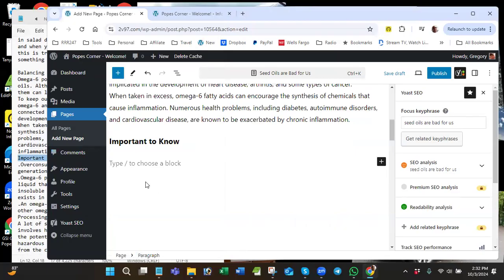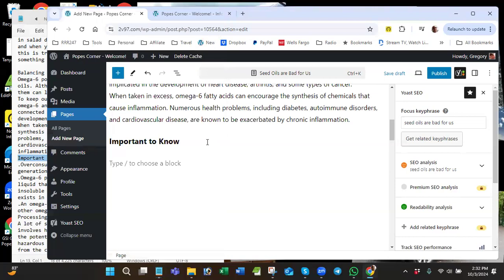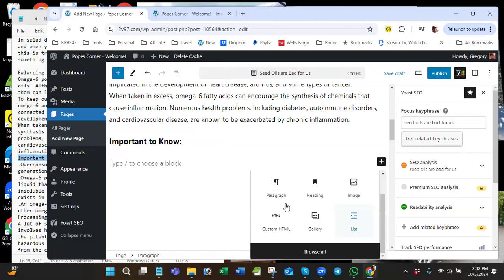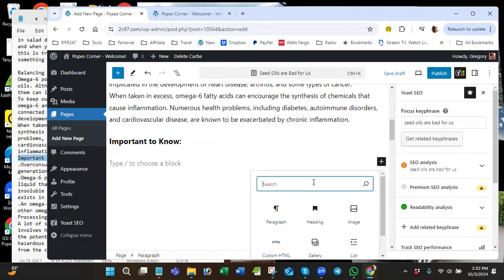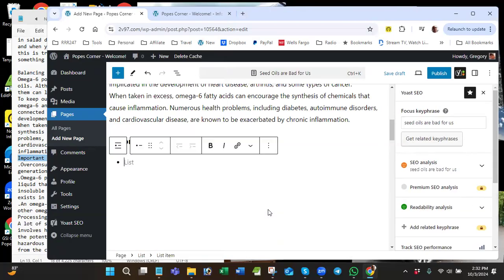Oh, I was going to use a list for this. Yeah, I can go ahead and create this as a list. So what I do here is on this important to know, I'll put a colon, and then I'm going to change this to a list. If you don't see what you're looking for here, what you can do is just type in what you're looking for, list, and it'll bring it up. Because there's way more blocks than what you see right here. And if that ever happens, just type in what you're looking for and it should come up.